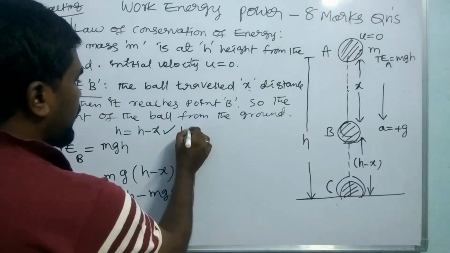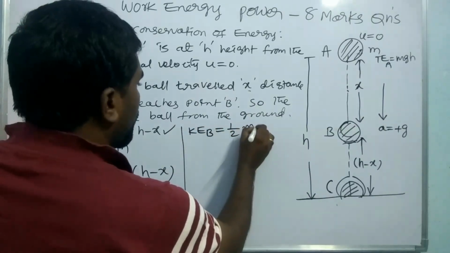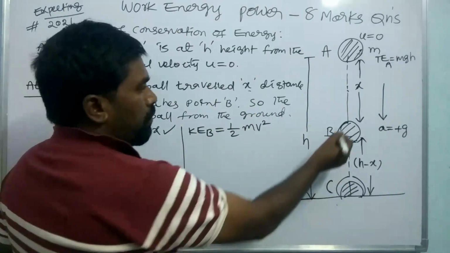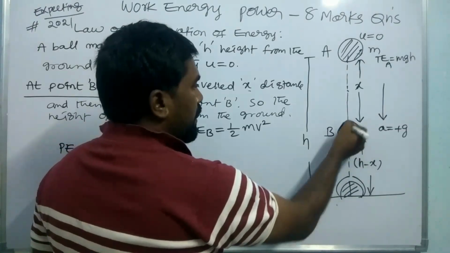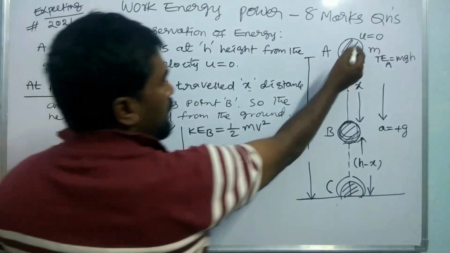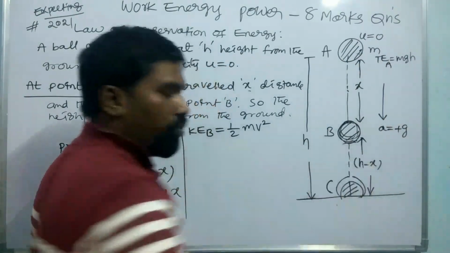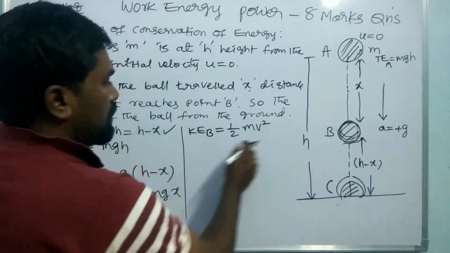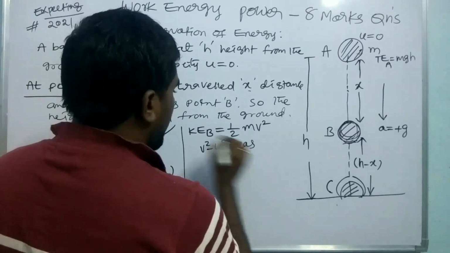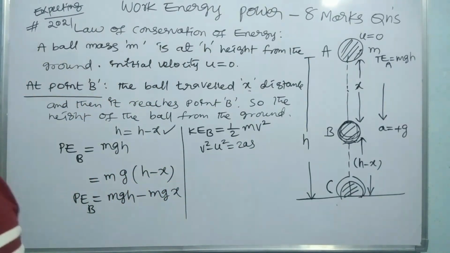Next, KE at B. KE at B is equal to half m v square. Here the ball is at point B, and we don't know the velocity of the ball, how much it has. Initially it has zero velocity. It will gradually increase its velocity to reach the ground point. So how do we get it here? We use v square minus u square equal to 2as. You have to use this equation for getting the velocity of the ball.